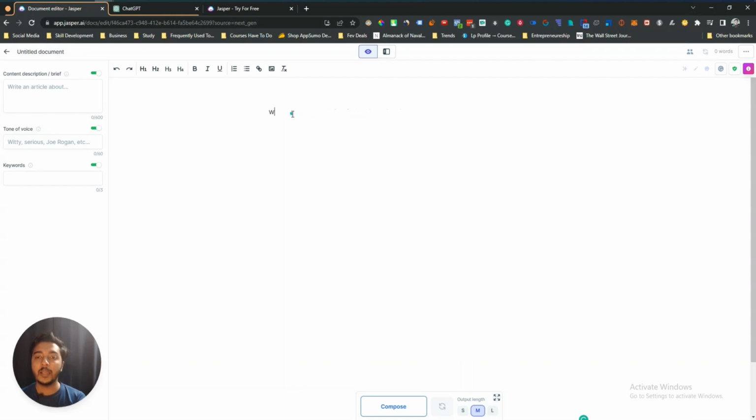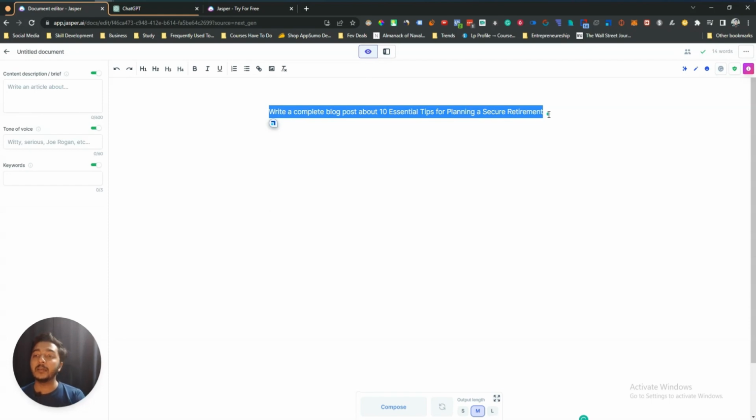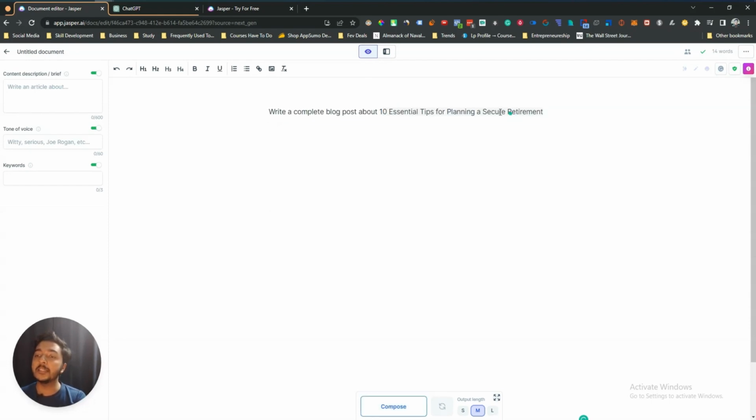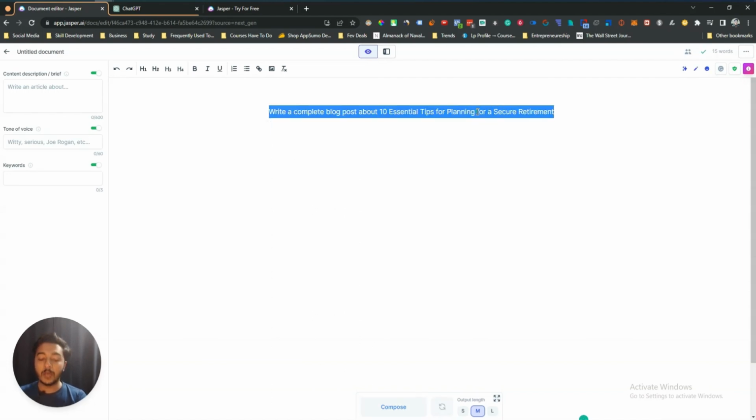So let's say I will write, write a complete blog post about 10 essential tips for planning for a secure retirement. Okay, so I'll just run the command here, and then let's see what it provides us.